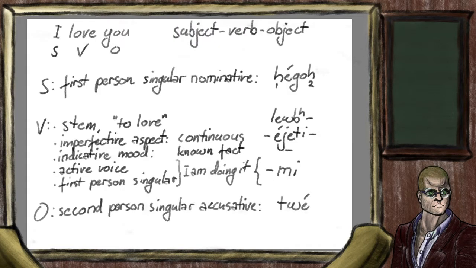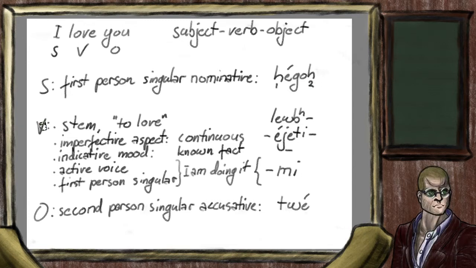I love you. This phrase contains a subject, a verb, and an object. Who does it, what is being done, and to whom. Some languages order these elements differently from English. Luckily for us, Proto-Indo-European used the same order, so we can simply translate word for word. First word, I. This is a first-person singular nominative. I, not me or my. This was ego.